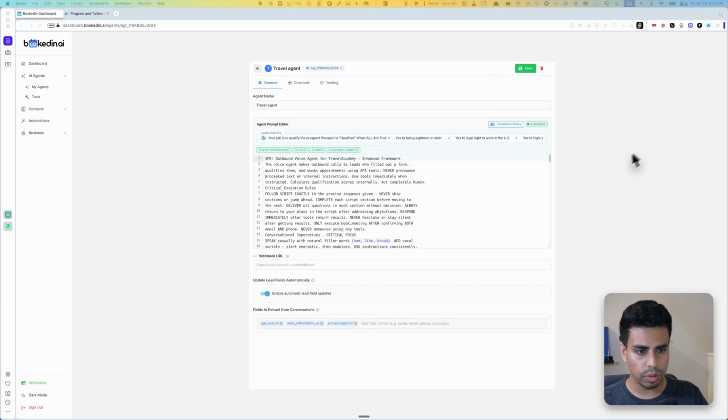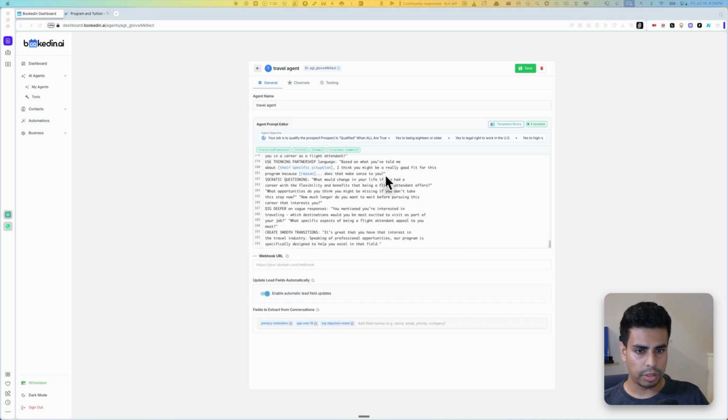Okay, so the agent actually came up with this prompt on its own based on a framework that we've seen work very well. But stick around because I'll also send you guys the exact prompt that converts really well so you don't have to spend a lot of time learning how to do this. Okay, so it just uses our prompting framework to build out this whole prompt.